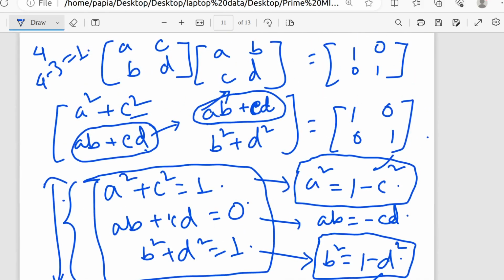Simply you can see here that we previously had 4 independent variables. Now I have that many equations from the orthogonal condition. So how many equations can I get from the orthogonal condition? I am getting 3 equations from that orthogonal condition. You can see that we also get the answer 1, because a square equals 1 minus c square, b square equals 1 minus d square, ab equals minus cd. So these 3 conditions obviously give us only one free independent variable.